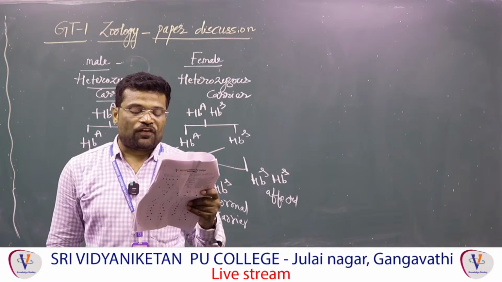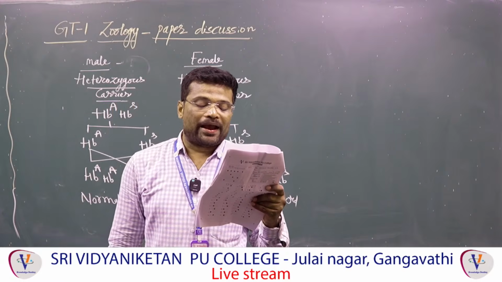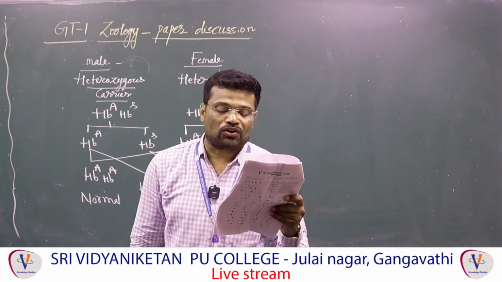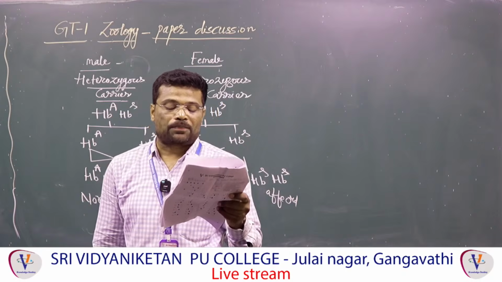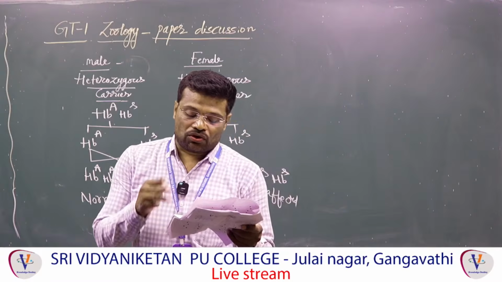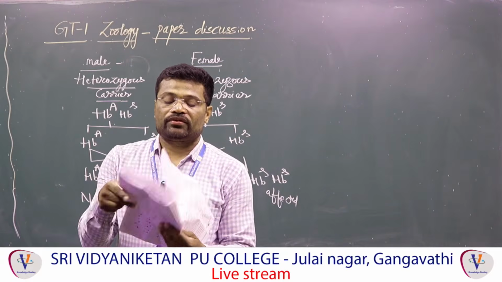156. Which of the following conditions increase binding of oxygen to hemoglobin at the site of lung surface? Absolutely option 2, low hydrogen ion concentration.